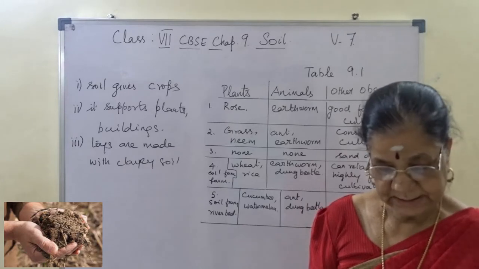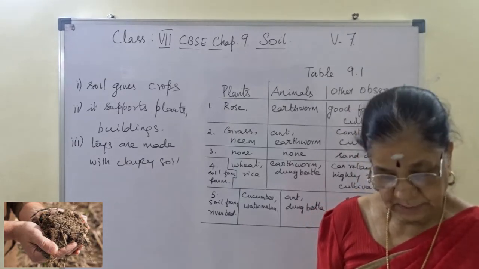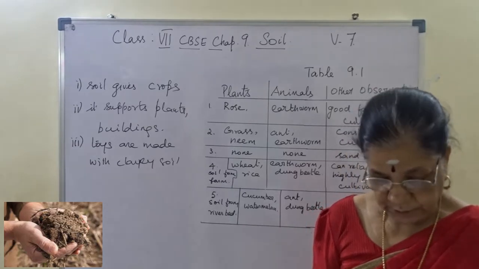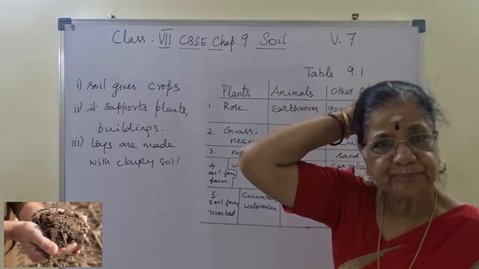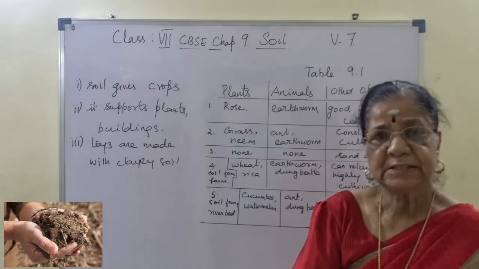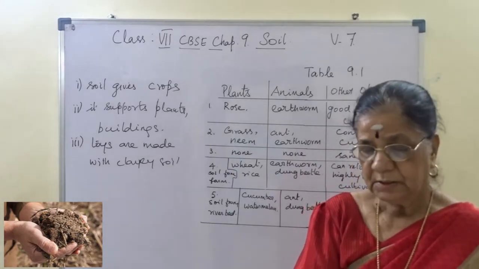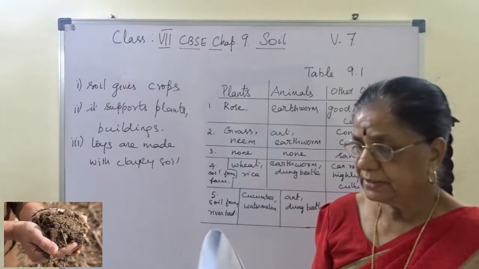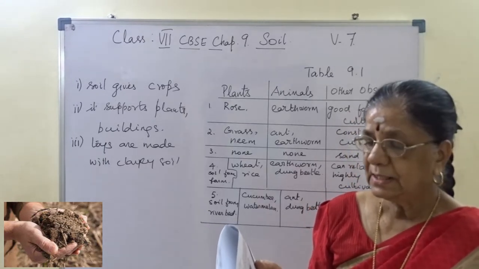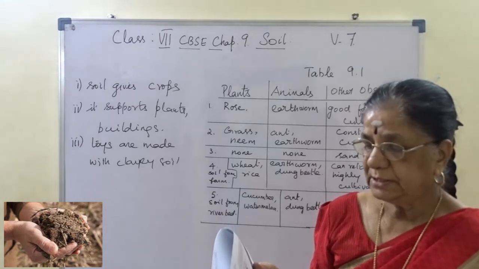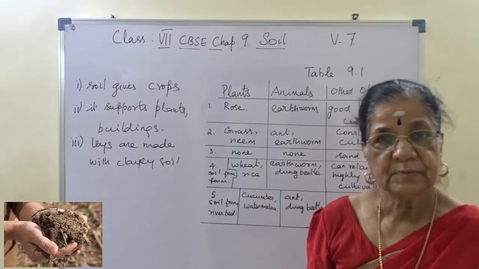Waste products and chemicals should be treated before they are released into the soil. The use of pesticides should be minimized. I hope you are able to follow this. So what is the effect of throwing plastic bags and plastic articles? It is in the answer.